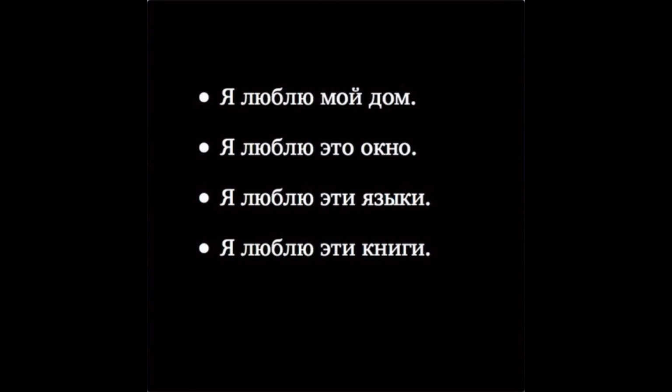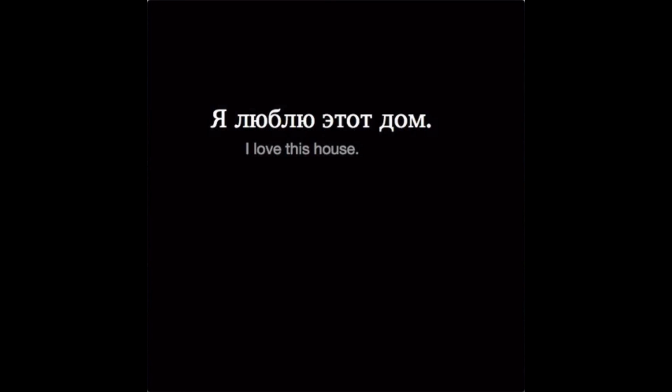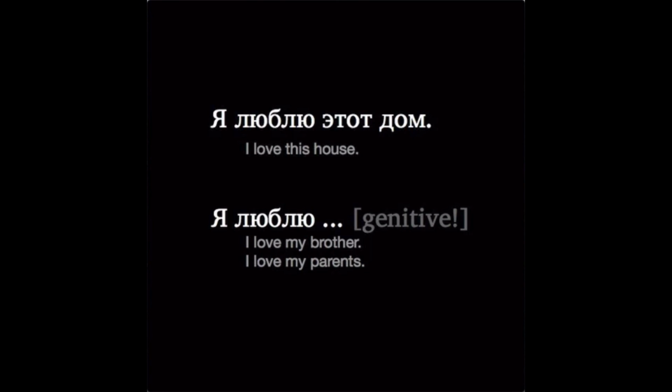Я люблю эти книги. Books are inanimate, so книги just looks like the nominative plural. Я люблю эти окна. Windows, again, are not alive, so окна looks just like the nominative plural окна. But what if the noun is animate? Well, that would involve some other endings that we'll cover another time. So for now, be aware that while you can say Я люблю этот дом, we have not yet covered how to say I love my brother or I love my parents.